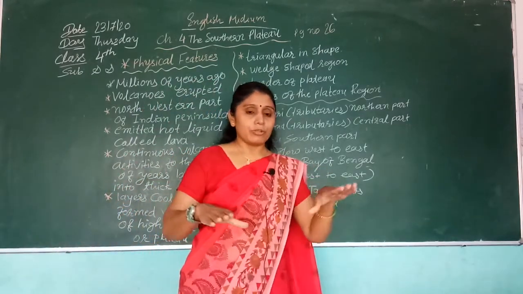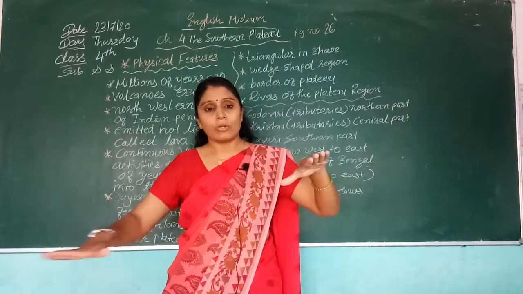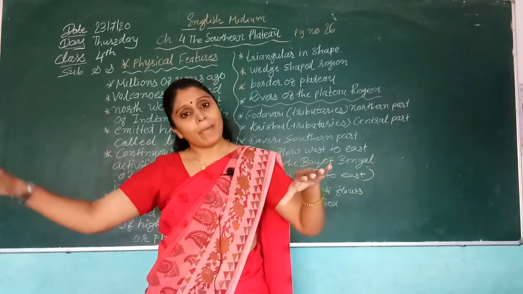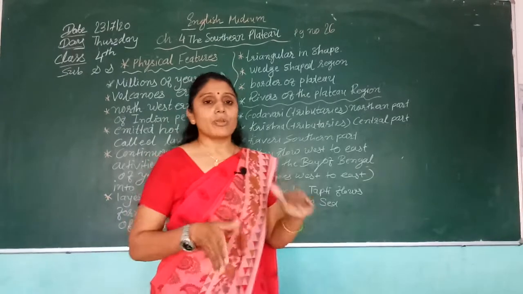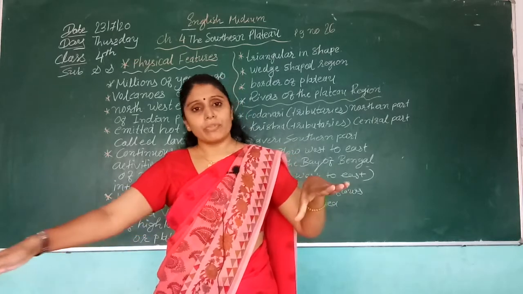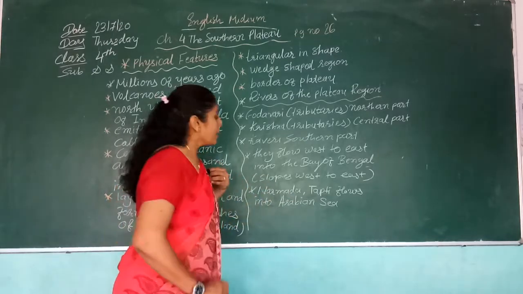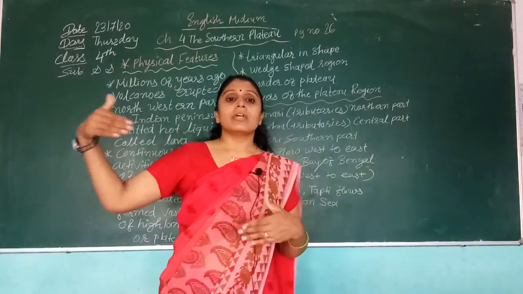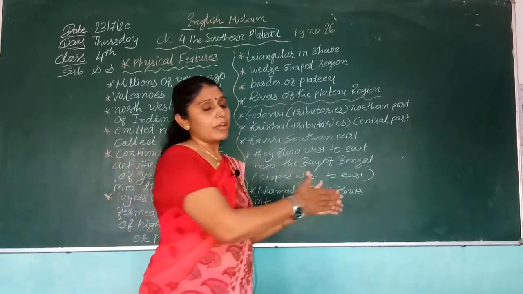So the slope of this plateau is like this: the western side is up and the eastern side is down. Mostly rivers go down this side and reach the Bay of Bengal. So it slopes from west to east, as we already learned. But two rivers, the Narmada and the Tapti, flow in a different direction. They go to the Arabian Sea.